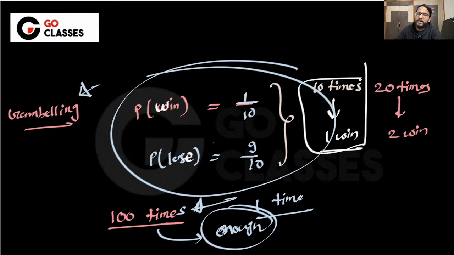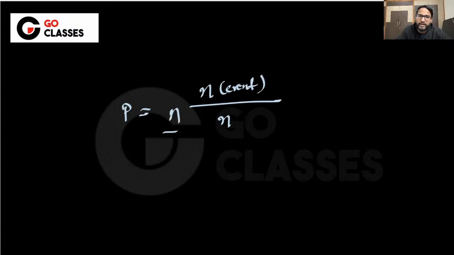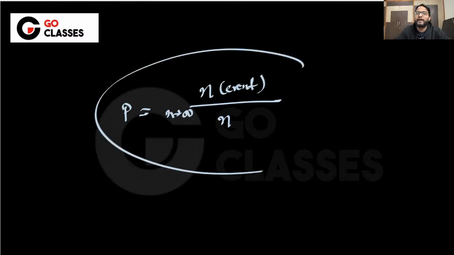Now, the probability definition is clear. Mathematically, the probability of an event is the number of times that event is happening upon the total number of times that you have actually done the experiment, where n is going to infinity. I mean, mathematically there are some formal definitions of probability, but I don't want to deal with those definitions. The probability of an event is something like this.